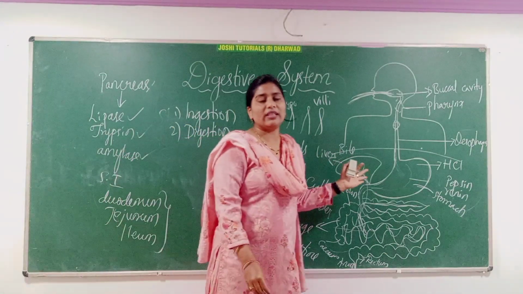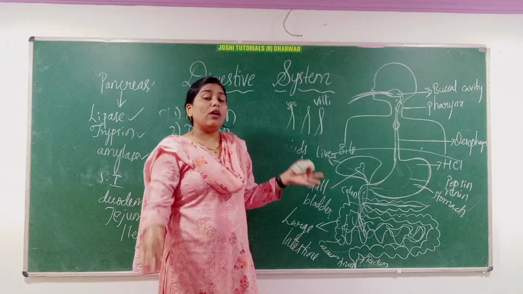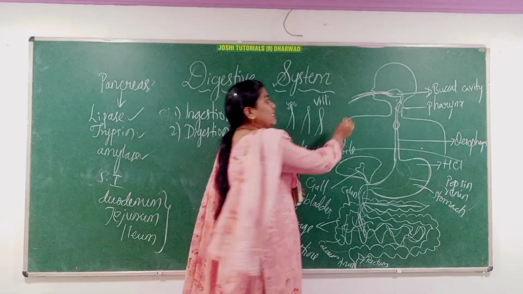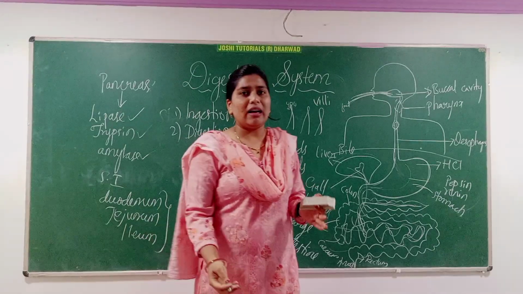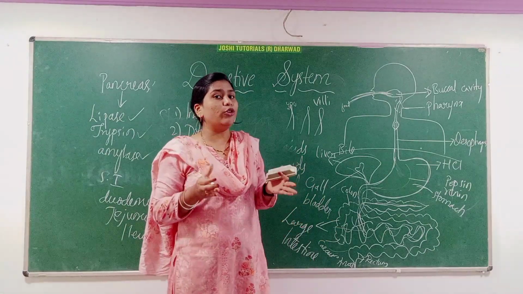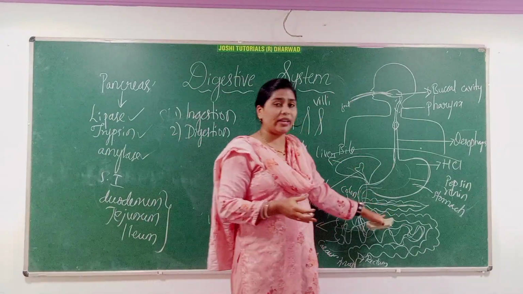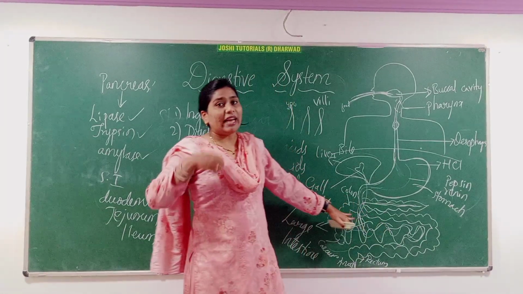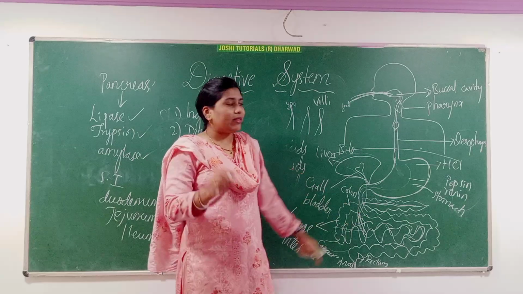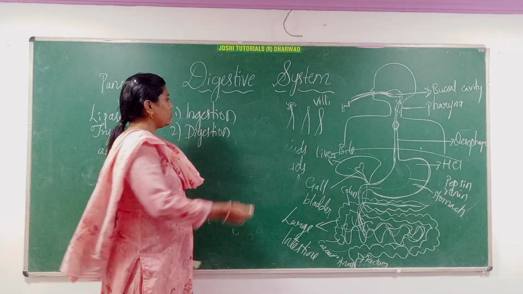Digestion is the process in which complex food substances, for example dal or rice, are broken down into smaller ones in the small intestine and absorbed by the villi. That is called digestion.